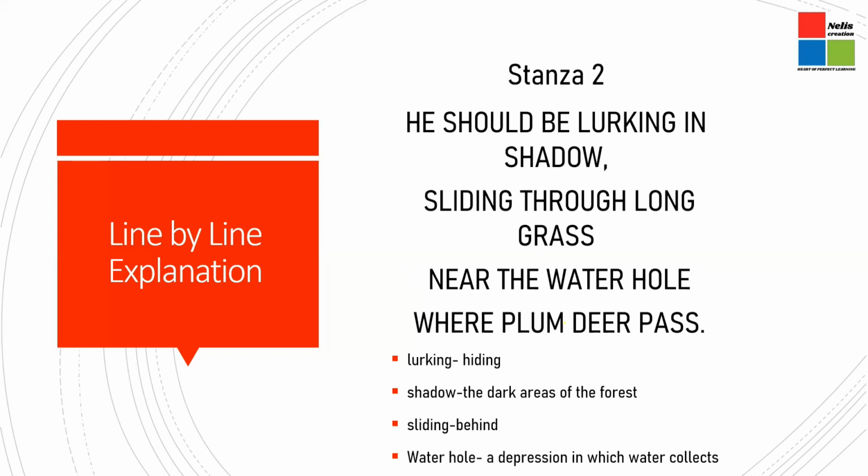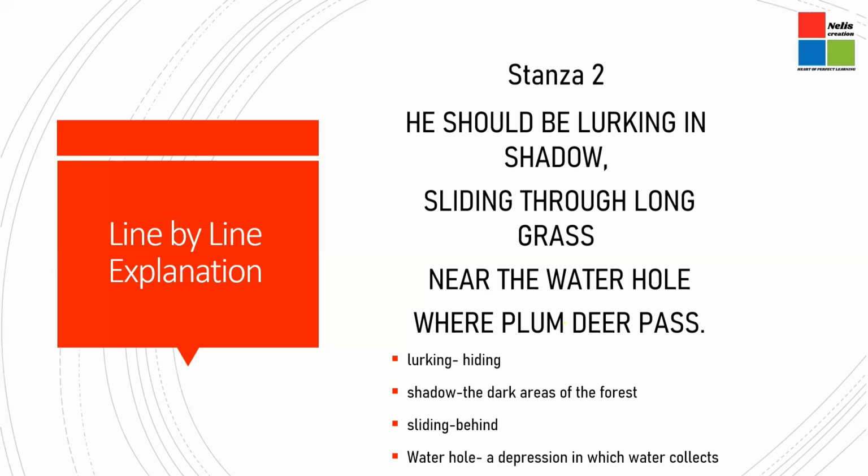So where is the tiger ideally supposed to be? He should be in the jungle, and he should be hiding in shadow. Now, the word shadow refers to the dark areas of the forest where the tiger can hide himself. And the tiger needs to hide because the main motive of the tiger is to hunt its prey. And for that, the tiger needs to hide behind the dark areas of the forest. So, lurking means hiding. Shadow refers to the dark areas of the forest.